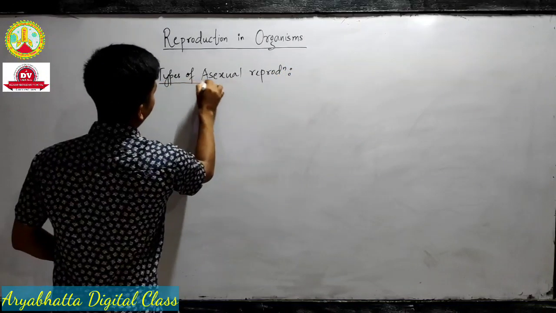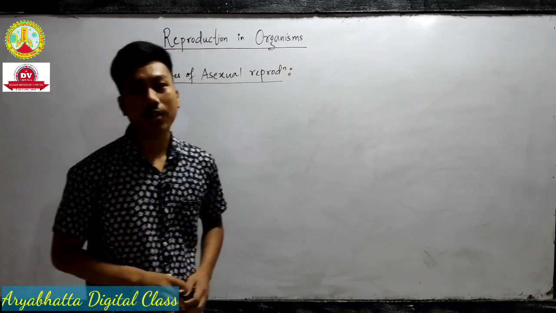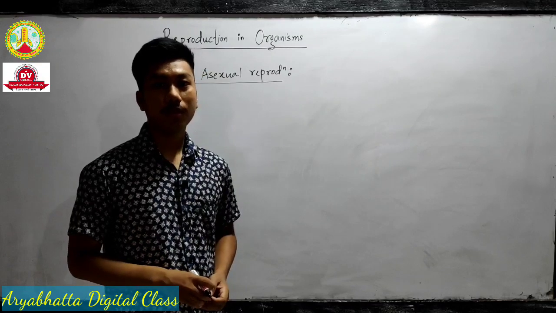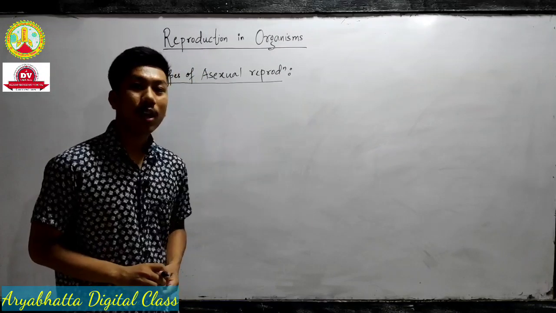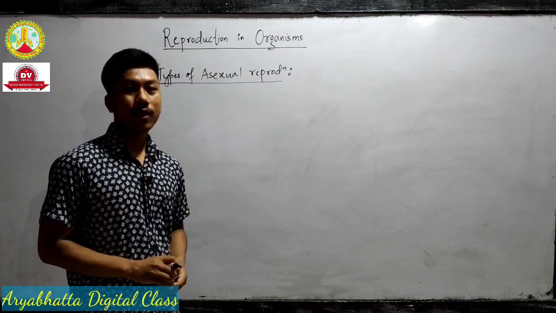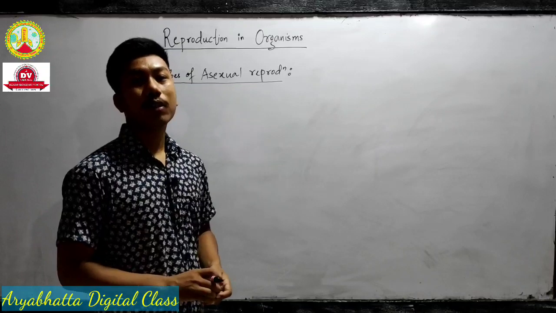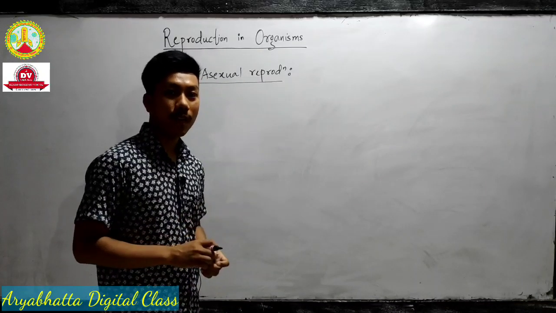So last class we have seen the differences between asexual and sexual, right? And we have known the definition of asexual reproduction. So in this class we will talk about the types of asexual reproduction in detail. First we will talk about the types of asexual reproduction in case of animals.